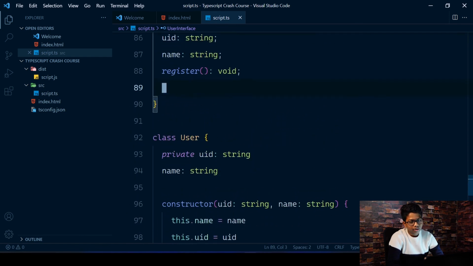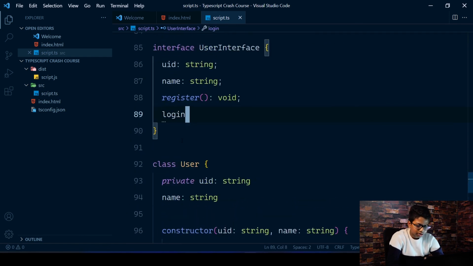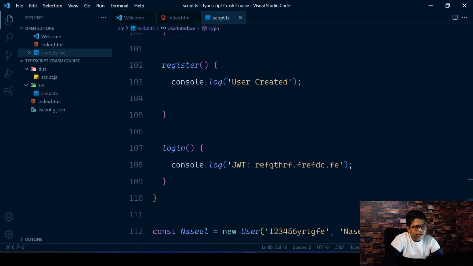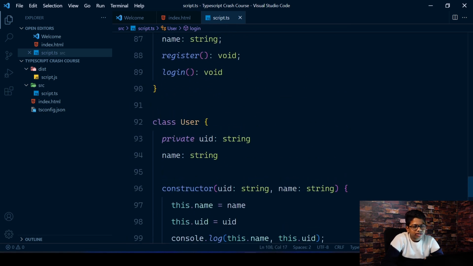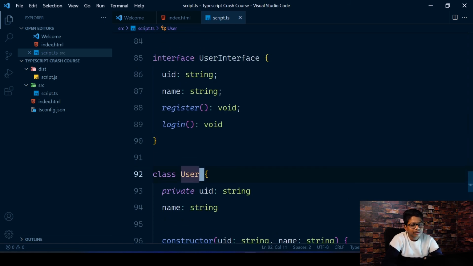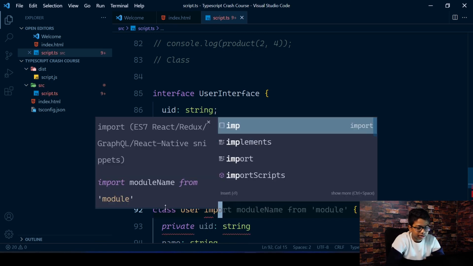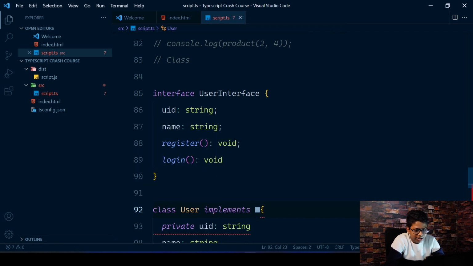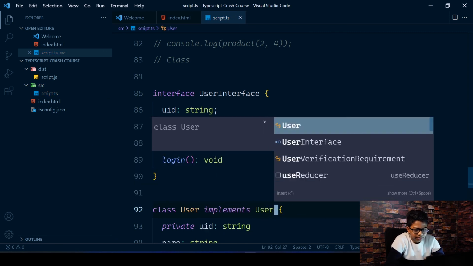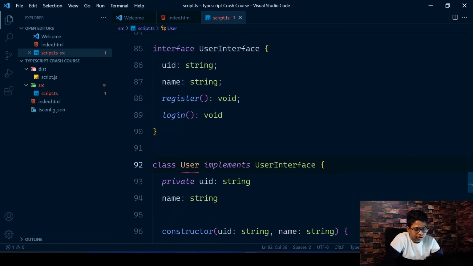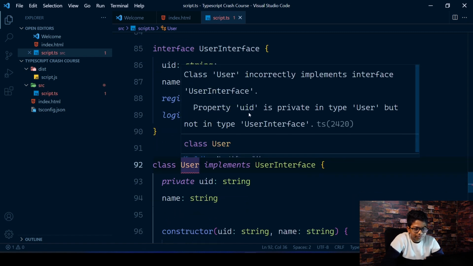And then we're also going to have a login function. So login void. Okay, now in case you wanted to return something here, maybe you want to return the JWT something, you would just change this from void to string. And again, it depends on what you're returning, but for now it's like this. And for implementing the interface onto this class, you're going to use the implements keyword, implements, and the user interface. There you go.